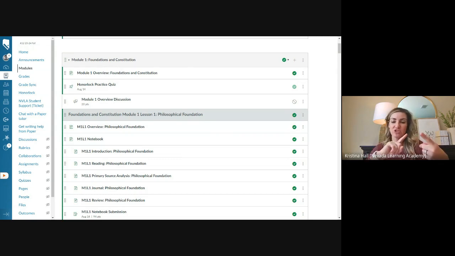But again, you want to make sure that you have a camera and you need to have an ID, right? You have to have a web camera because you have to have that on while you're testing, for testing security. And then you need to have some form of ID showing that you are you, that your sibling or twin or friend isn't taking the quiz for you. Okay, so to verify your identity. All right. Any questions on Honor Lock? The resources for that are in your guidance class, right? You just have to take that quick practice quiz.